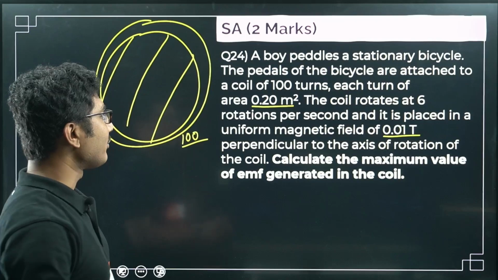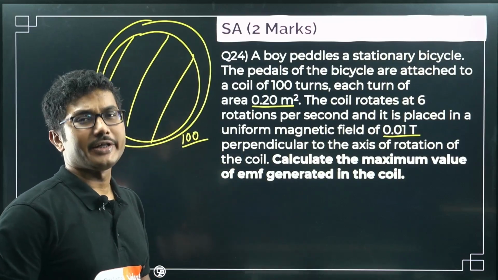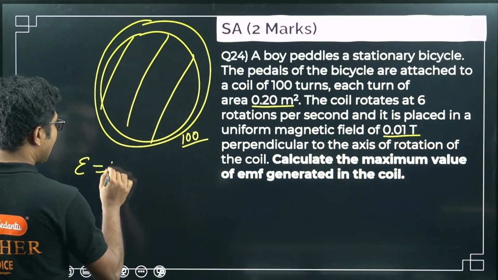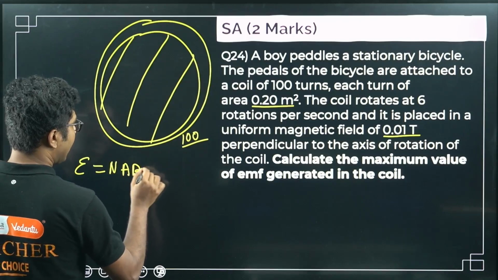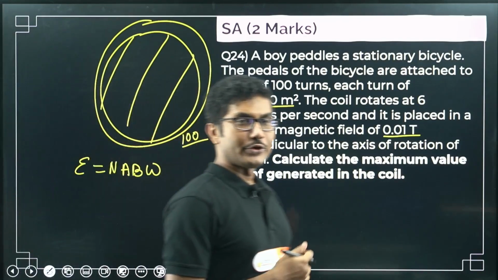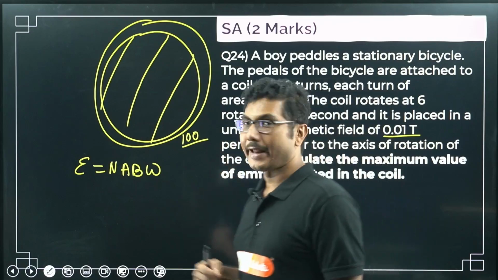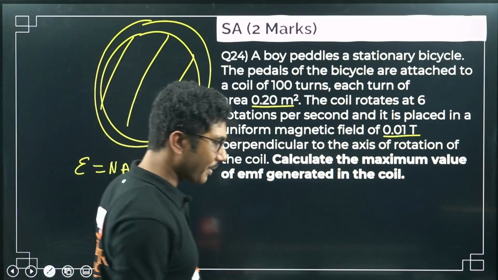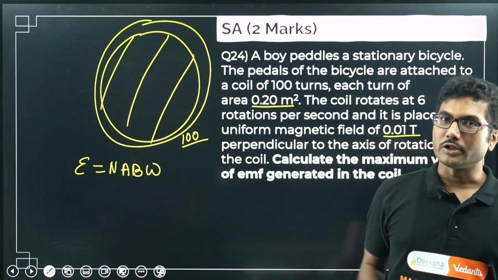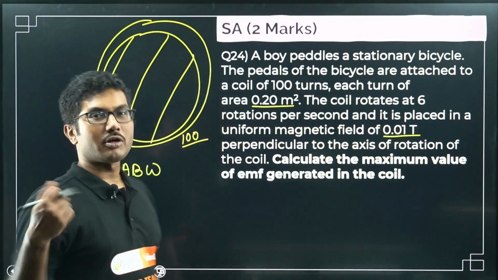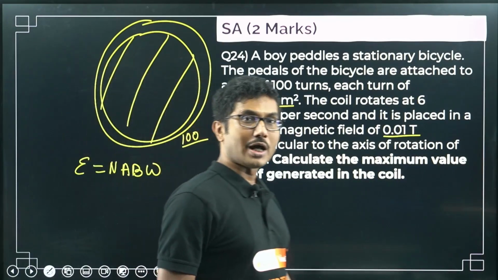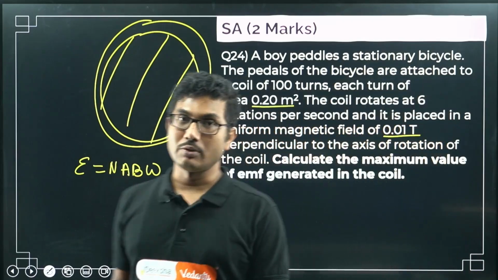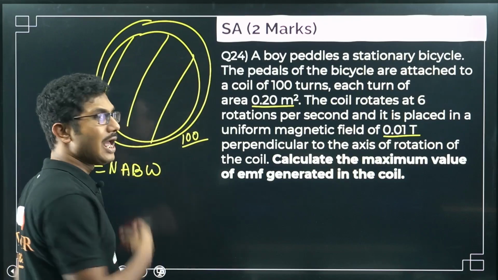They ask you to calculate the maximum value of EMF generated in the coil. So it's based on the AC generator. We have seen the expression for the AC generator is NAB omega sin omega t. If you can calculate N, A, B and omega, then you can find this maximum value. For the maximum value, you know that sin omega t equals 1. This expression is not only important for your question to answer, it is also important to solve the simple formula based numerical question. If you know this formula, you can answer this question. This is a simple calculative problem.